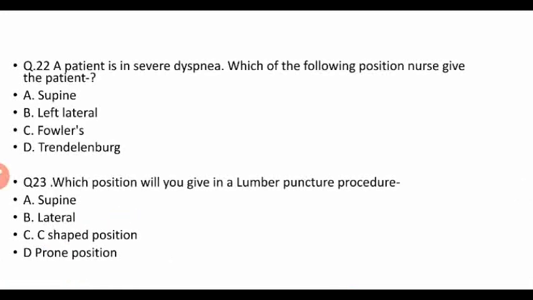The next question: a patient is in severe dyspnea. Which of the following positions should the nurse give the patient? So Fowler position is the best for severe dyspnea. Which position will you give in a lumbar puncture procedure? So the right answer is the C-shaped position. We should provide a C-shaped position during the lumbar puncture procedure.